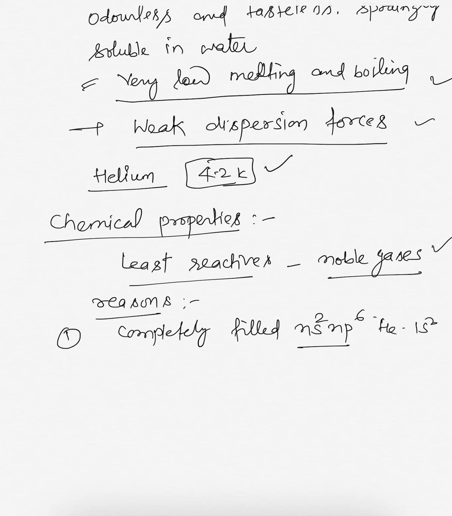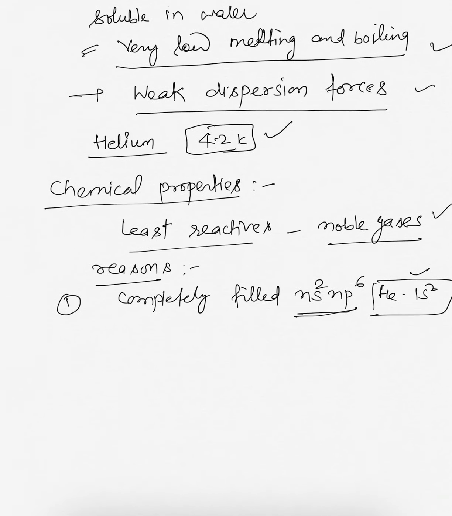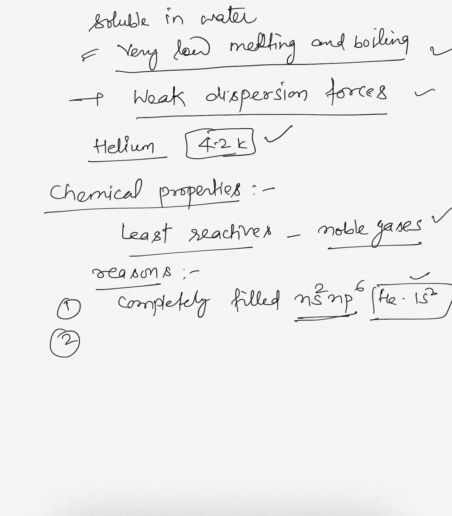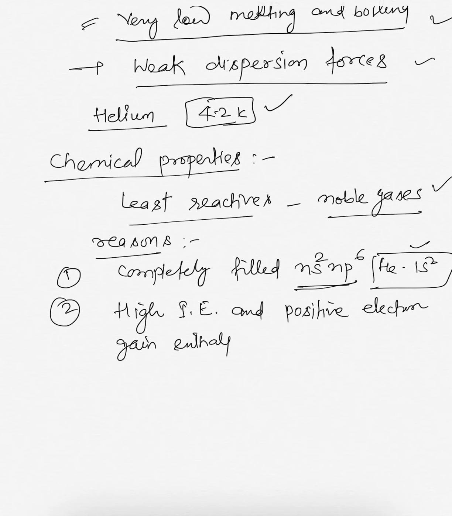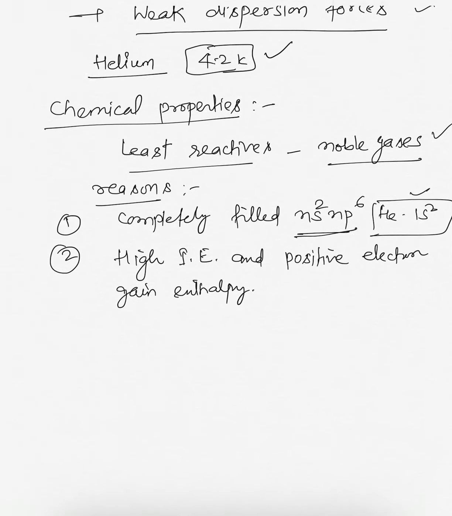Helium has ns2, all others have the completely filled ns2 np6 configuration. The second reason is high ionization enthalpy and positive electron gain enthalpy. These are the two reasons why they are chemically inert.